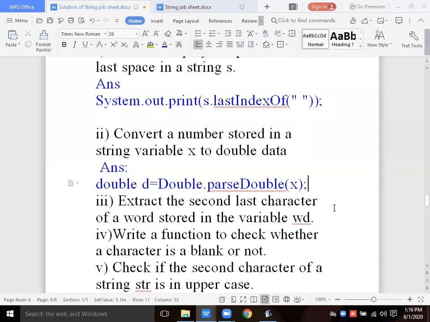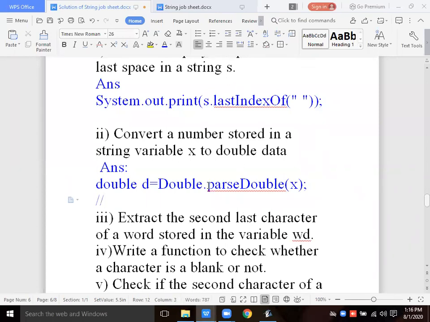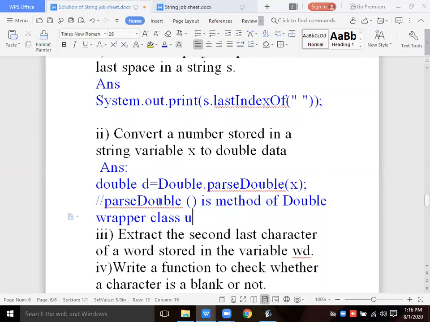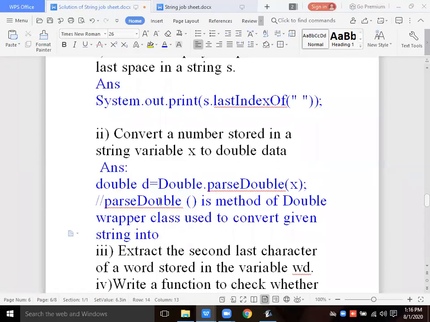Everyone can write this: parseDouble is a method of the Double wrapper class, used to convert the given string into double data type. This is the answer for this.